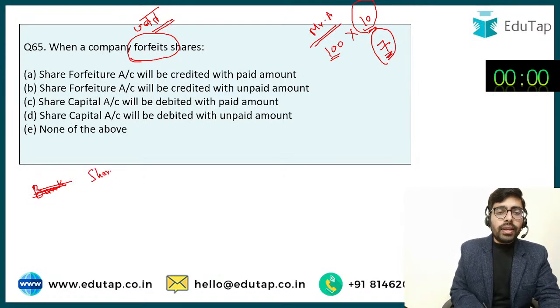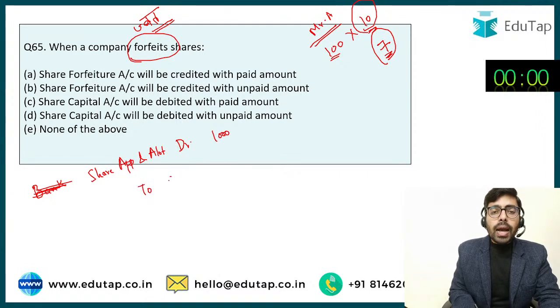Let's pass a single entry. Share application and allotment account debit. So the company is going to make this due, and this is going to be due by 100 into 10, 1,000. This amount is due, and the company is going to debit share capital by 1,000.